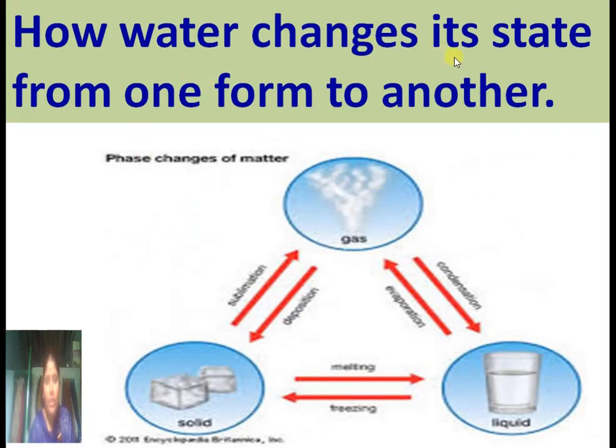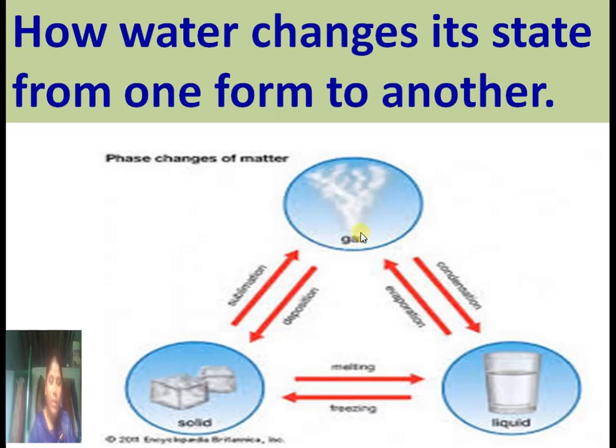How water changes? It changes from one form to another. You know that on heating, ice changes into water. If we continue to heat the water, it begins to boil and then it changes into steam or water vapor.